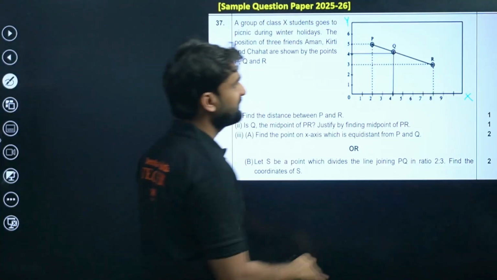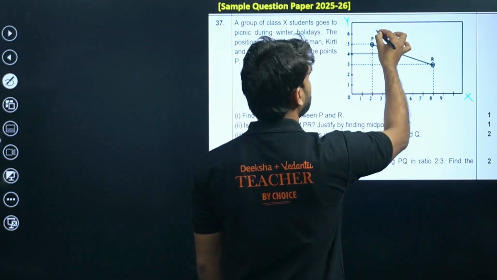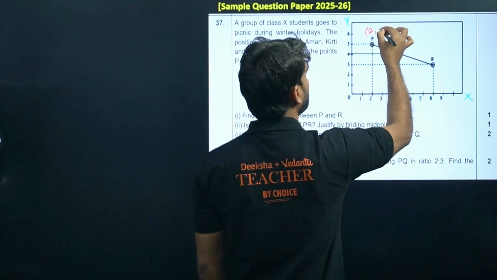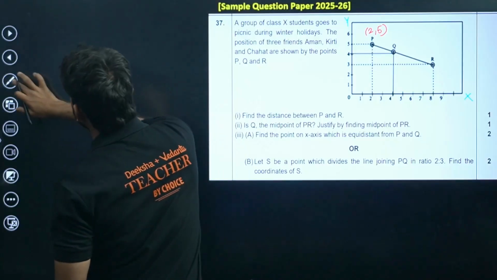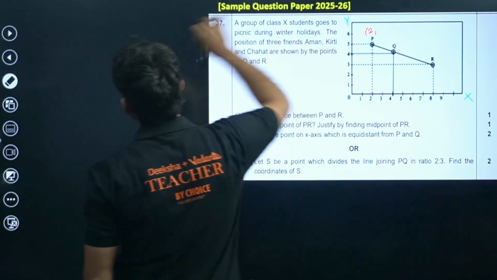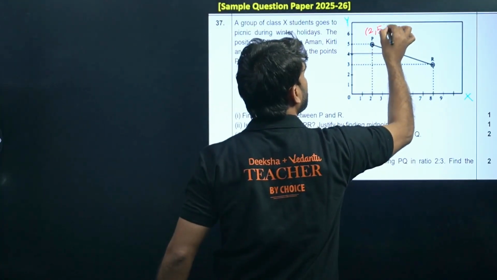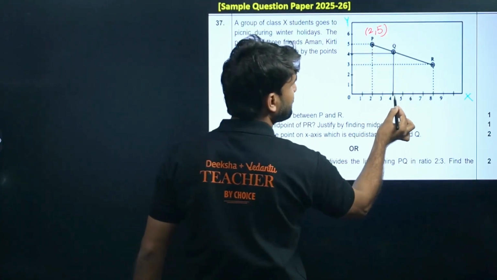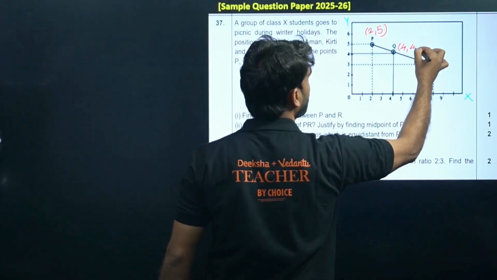So if this is x and this is y, the coordinate of P will be 2, 5, and the coordinate of Q will be 4, 4.